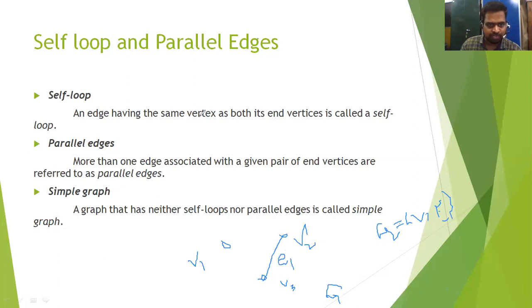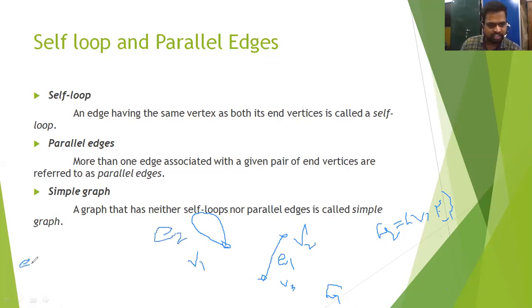The self loop means an edge having the same vertex at both of its end vertices. That means the edge starting at V1 and ending at the same vertex V1. It is called a self loop. It is an edge E2.